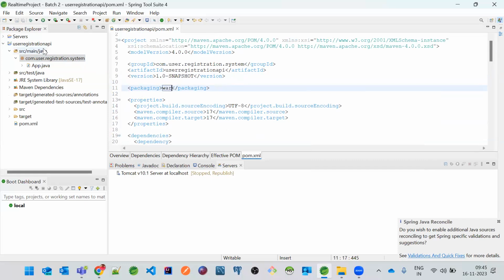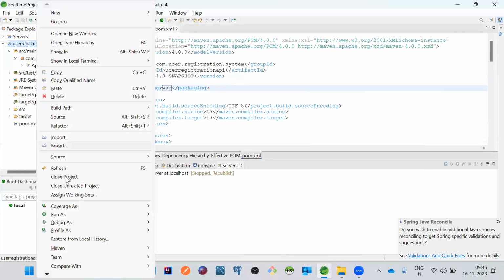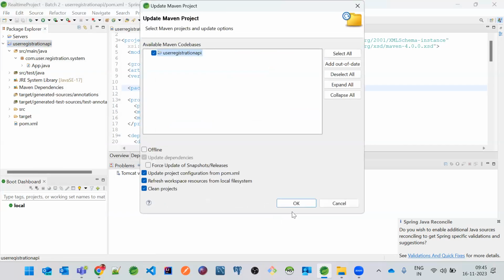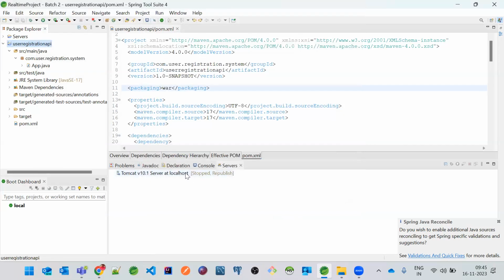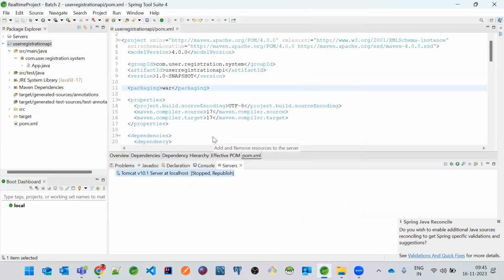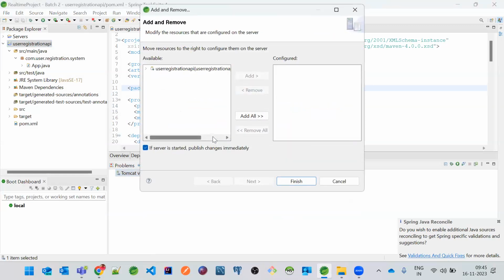Okay. Now, if I just go and click on this Maven and update project, click on this update project whenever you add the packaging as a war. And now if you can just see over here, just go to add and remove. There you go. You got your war over here. Unless you add the packaging as war, this cannot be added to the server. Server accepts only the war. Okay, so here you can just add it to the server.